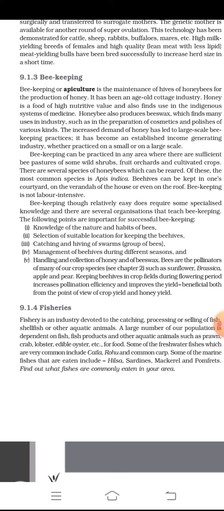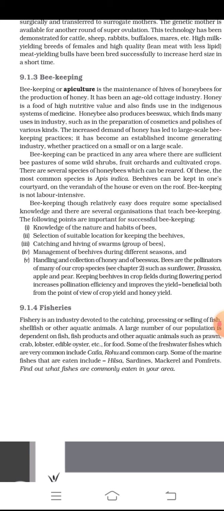Bees are pollinators of many of our crop species, such as sunflowers, brassica, apples, and pears. Keeping beehives in crop fields during the flowering period increases pollination efficiency and improves the yield, beneficial both from the point of view of crop yields and honey yield.